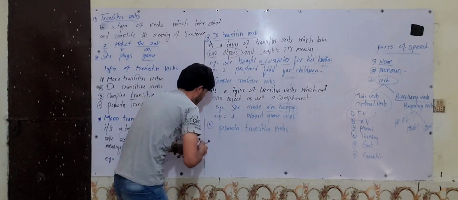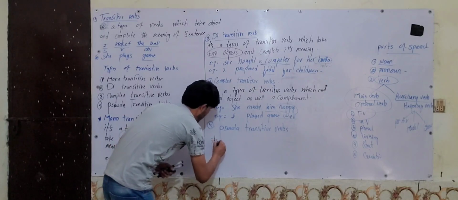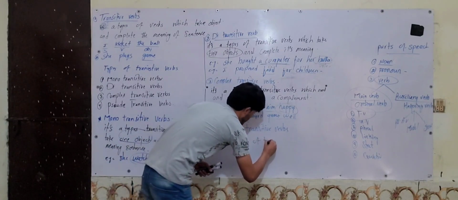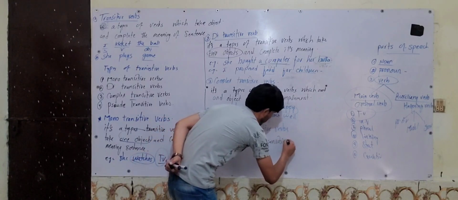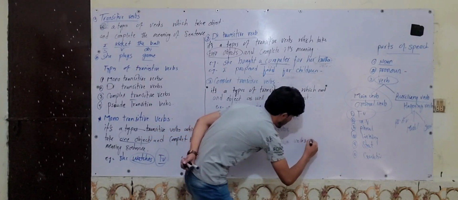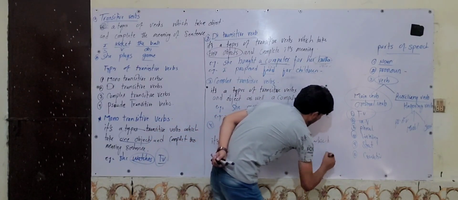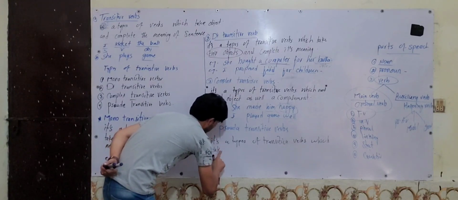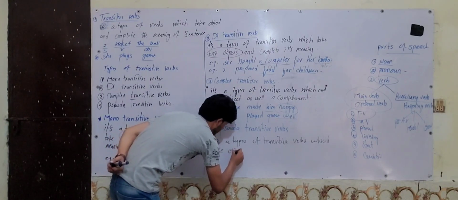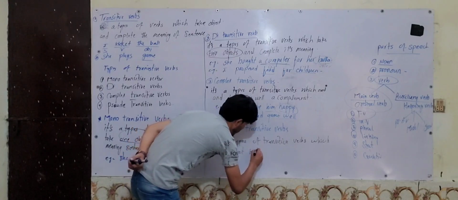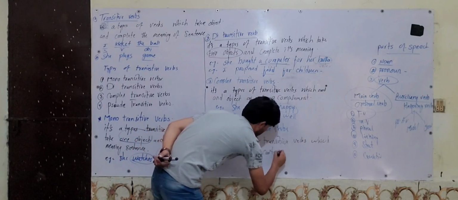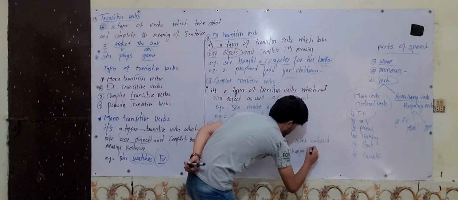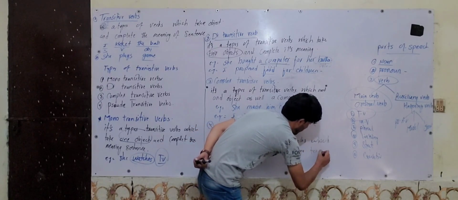It's a type of transitive verbs which take an object, but can't be changed to passive.